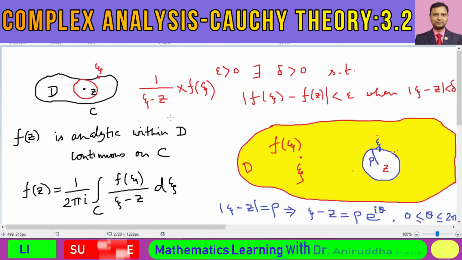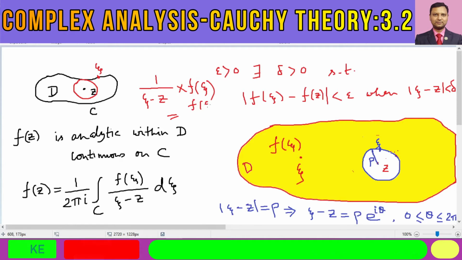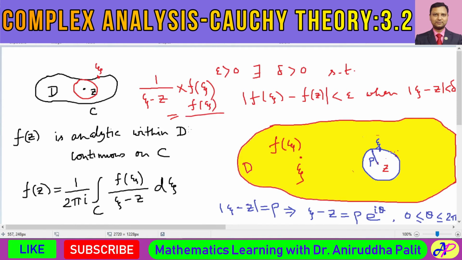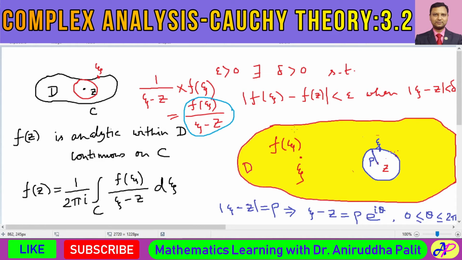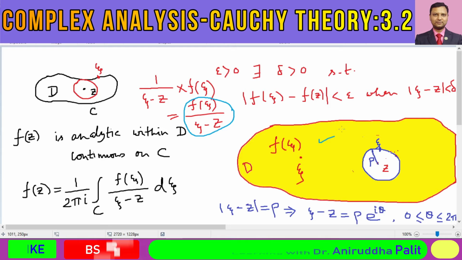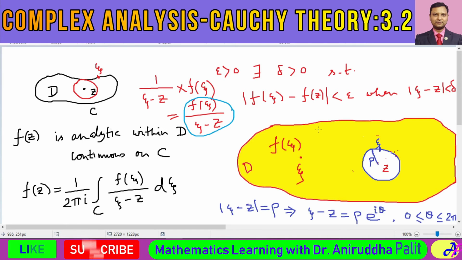So this expression, f of xi divided by xi minus z, will be analytic within this doubly connected domain.